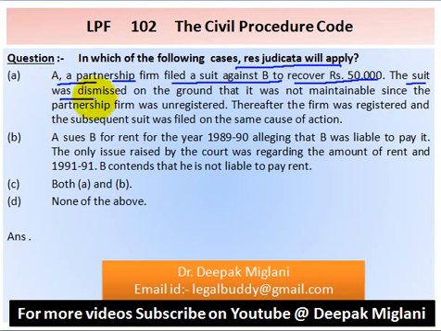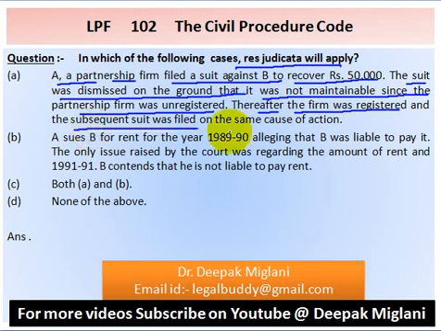The suit was dismissed on the ground that it was not maintainable since the partnership firm was unregistered. Thereafter, the firm was registered and subsequent suit was filed on the same cause of action. In this case, res judicata will not apply.